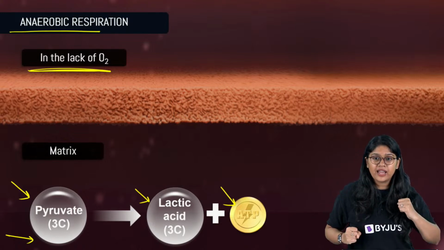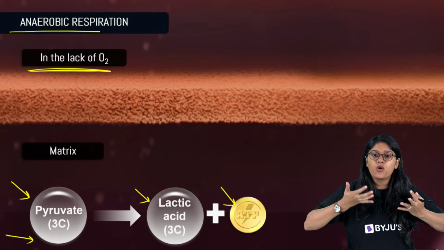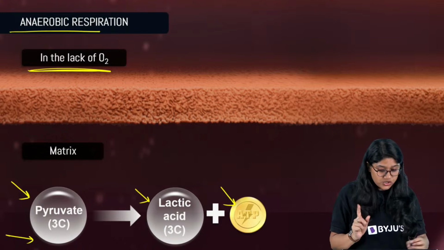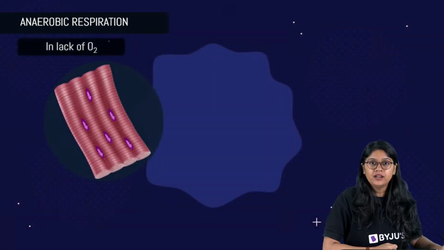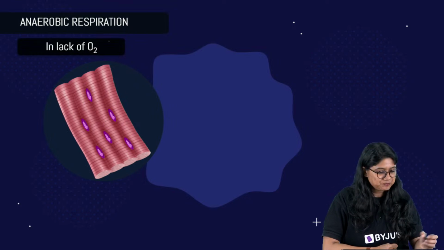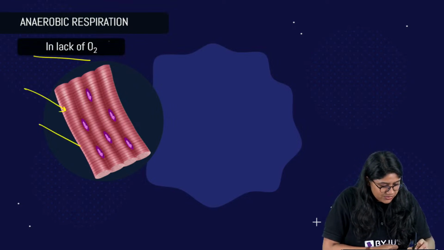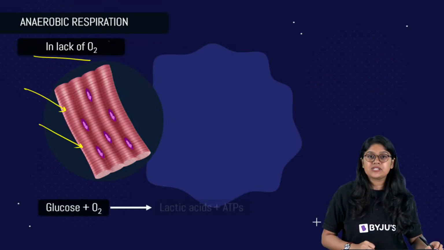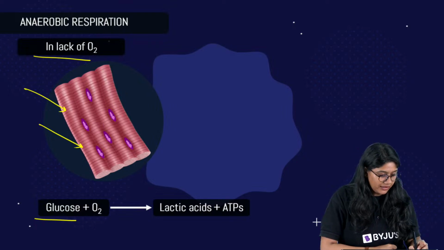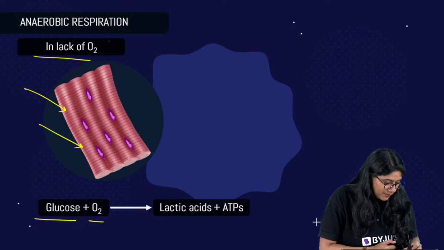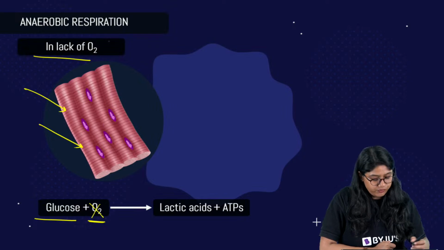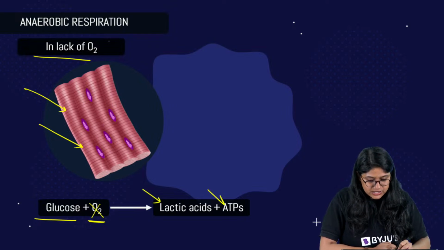You know that when we are running, we will see that we are breathing more. We're taking more amount of the oxygen, but it's not sufficient for our body. So what happens in our muscles? In our muscles, we will see the reaction is happening. We have a little bit amount of glucose, of course we can write it as pyruvate also. A little bit amount of oxygen, which of course is not directly there. We will see the formation of lactic acid and ATP.